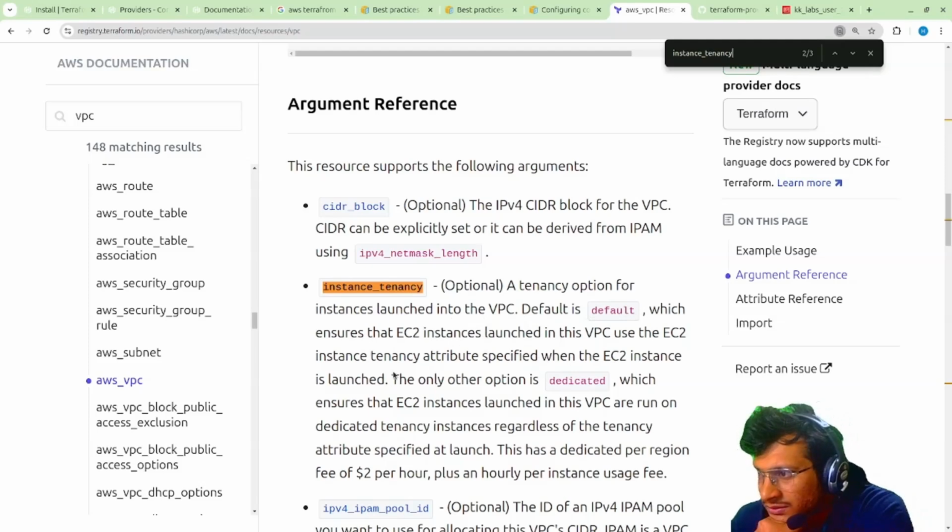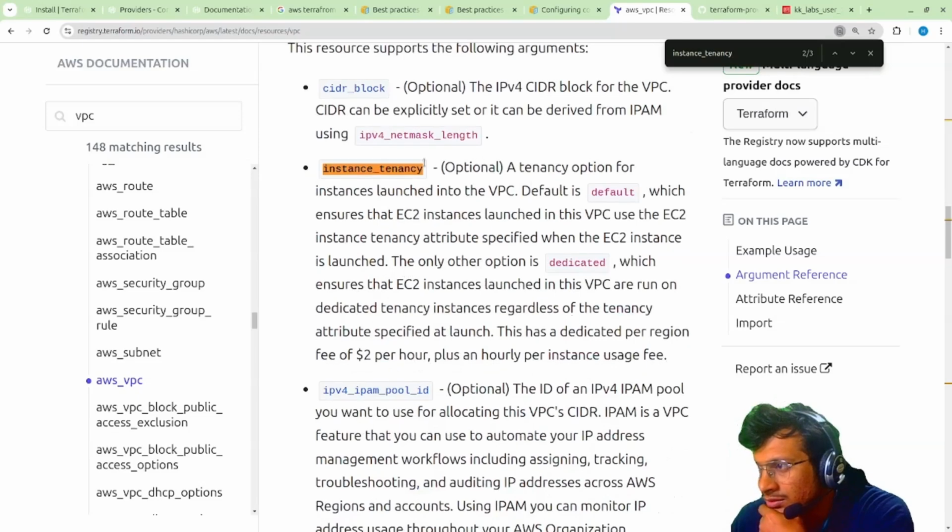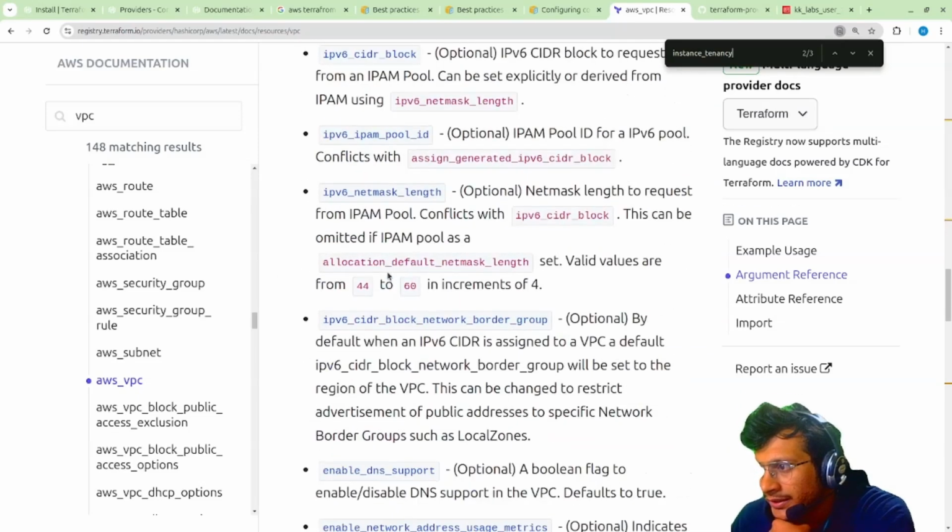You can read all of this. The only other option is dedicated. So I think it is default by default. It is optional, so I'm not creating it.